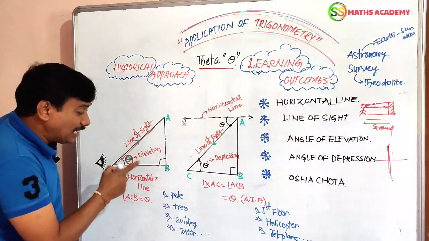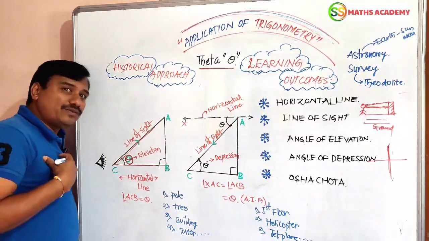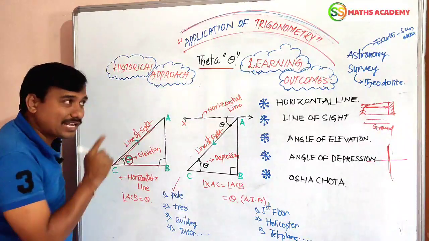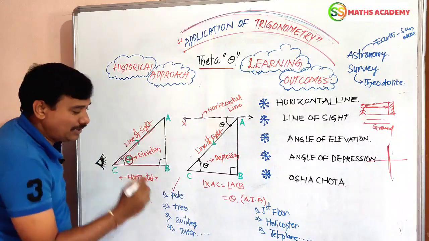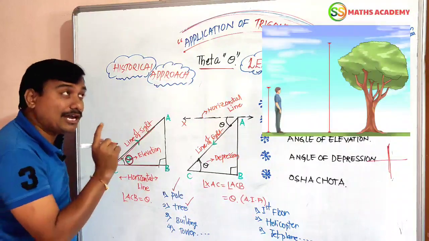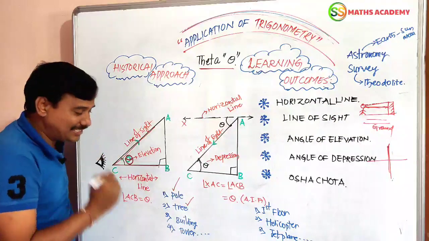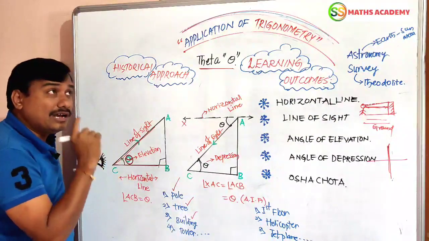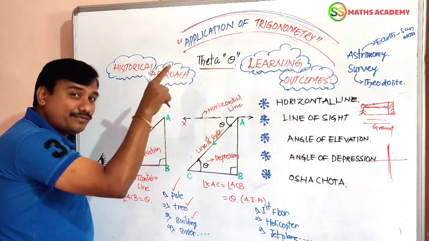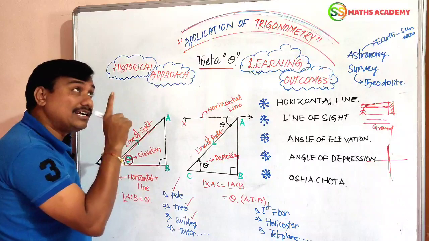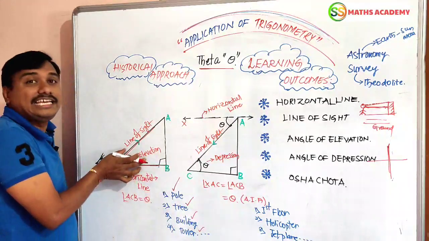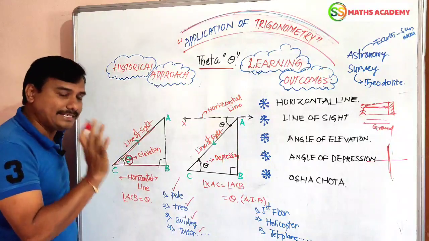Now, in angle of elevation, what do we have to observe, my dear friends? We have to observe the height of the electric pole, the height of the tree, the height of the palm tree, the height of the coconut tree, right? We have to observe a person on the first floor of a building, and the top of the tower. In this way, we are going to discuss the angle of elevation concept, right?